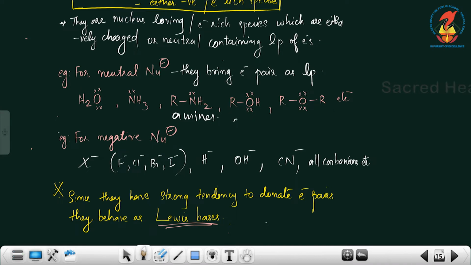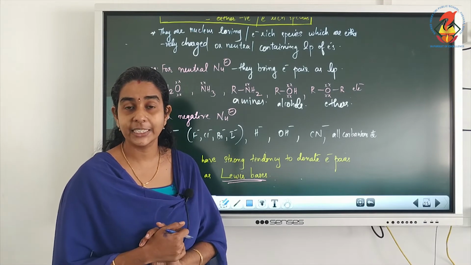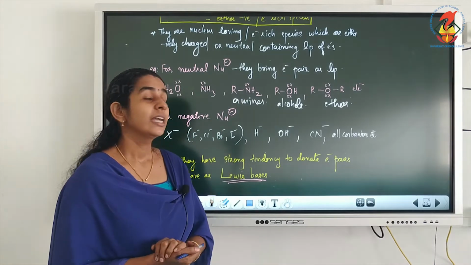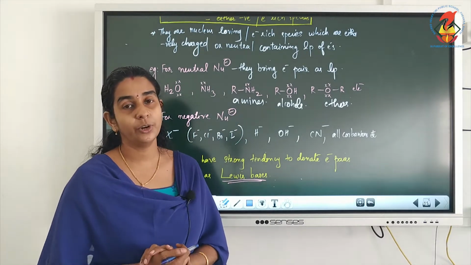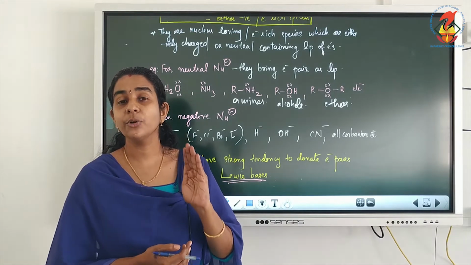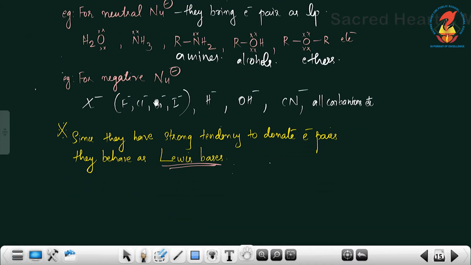Now ROH, what are they? They are alcohols. Alcohols can also act as nucleophiles. Why? Because there are two lone pairs on oxygen. Now ROR, what are they? They are ethers. We studied them, isn't it? So ethers are also electron rich, and can act as nucleophiles due to the presence of electron rich oxygen. These are a few examples of neutral nucleophiles in which the electron richness is due to the presence of a lone pair. Now we have negative nucleophiles.